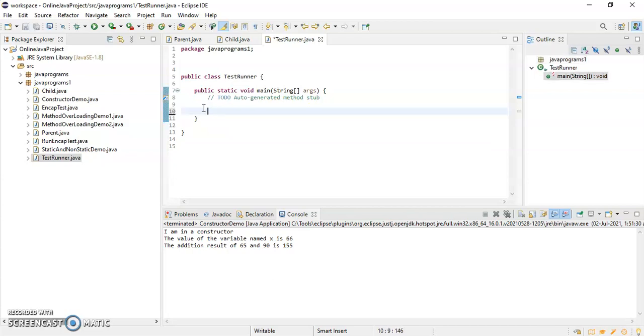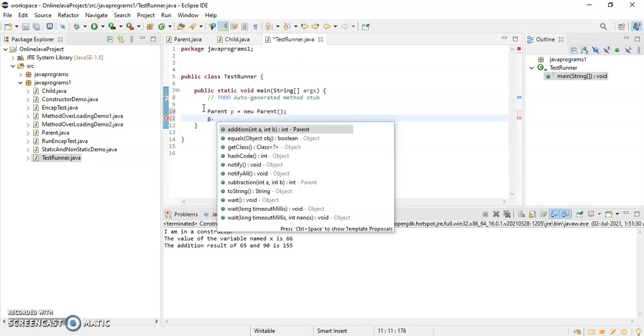First thing is we have to see the parent class reference variable and we are assigning a parent class object. With the help of the parent class reference variable where I have assigned a parent class object, what all methods can I call?